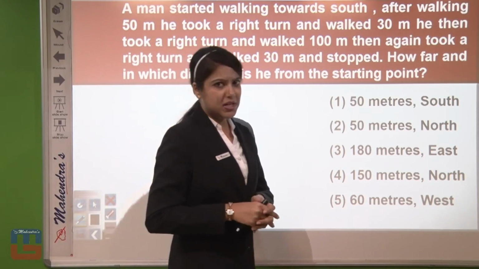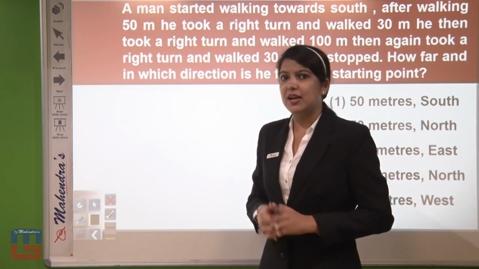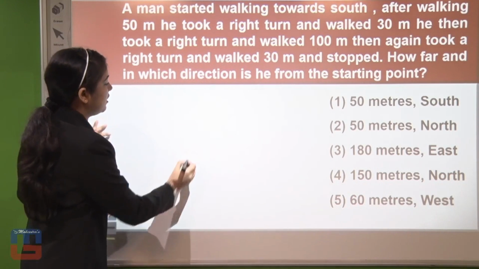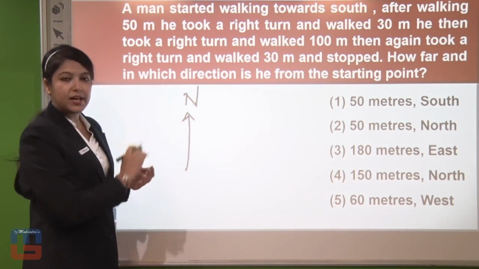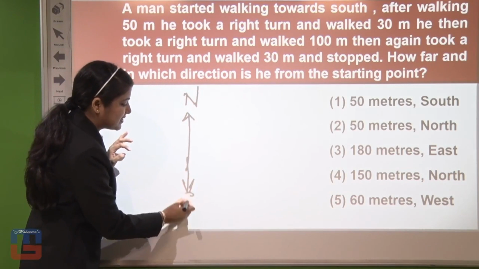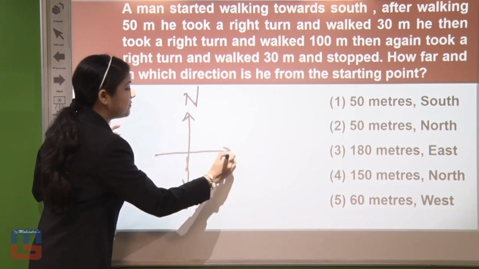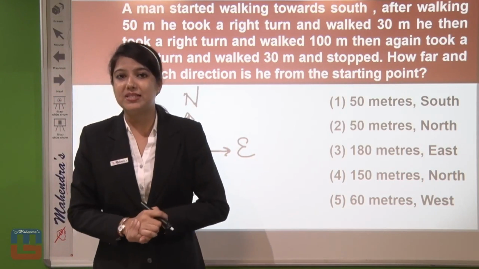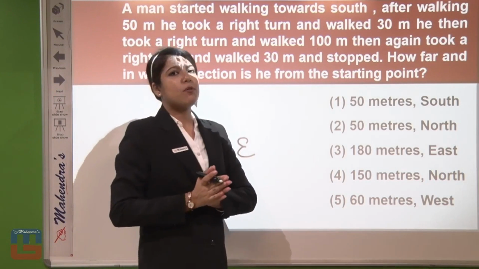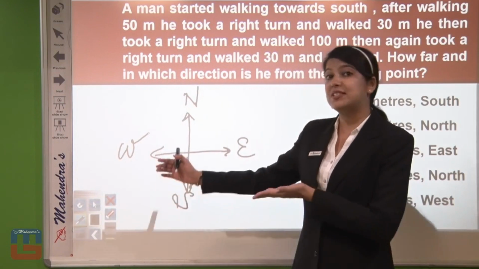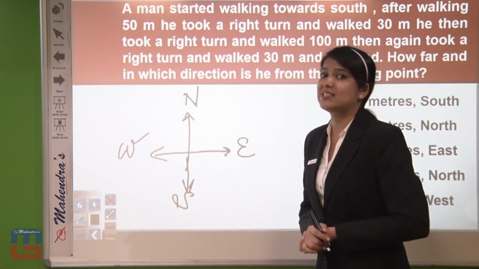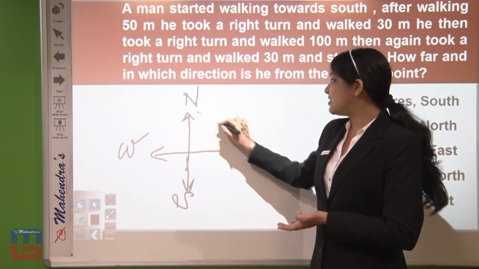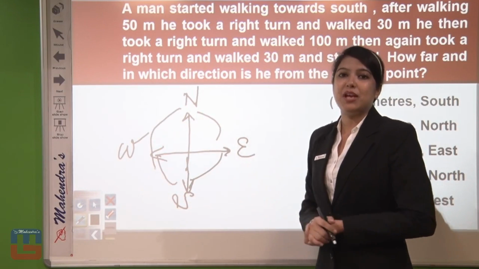Before looking at the question, here is the mindset of the standard direction chart. The north direction we always assume on the topmost side, below that the south direction, on the right hand side the east direction, and on the left hand side the west direction. These are the four main directions of the standardized direction chart, and the parts in the middle of these main directions are called sub-directions.